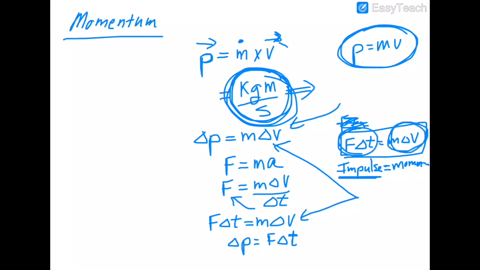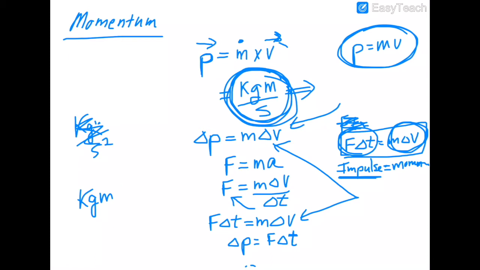And of course the units are the same on these. If you take a force, that's a mass times acceleration, that's a kilogram meter per second squared. My pen is not writing anymore for some reason. Sorry about that.